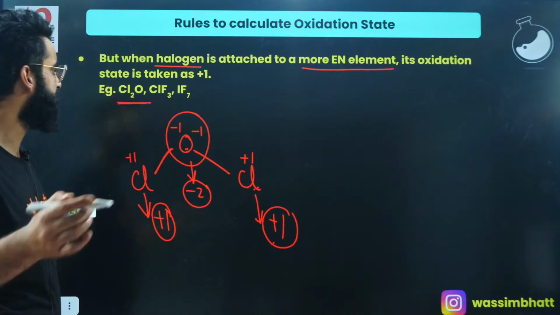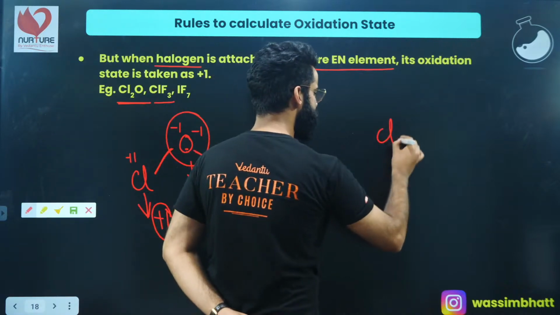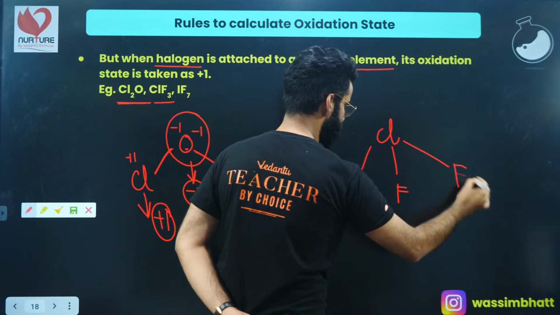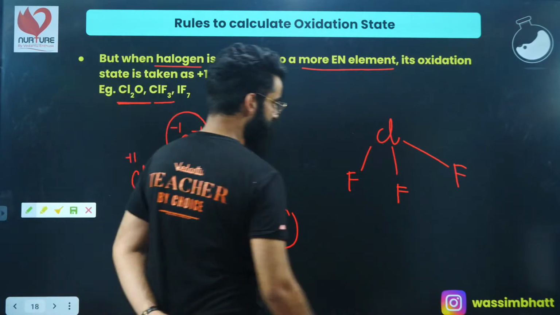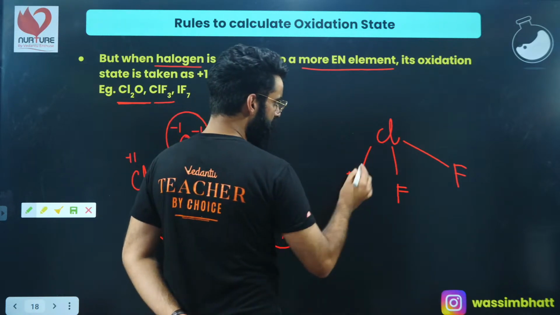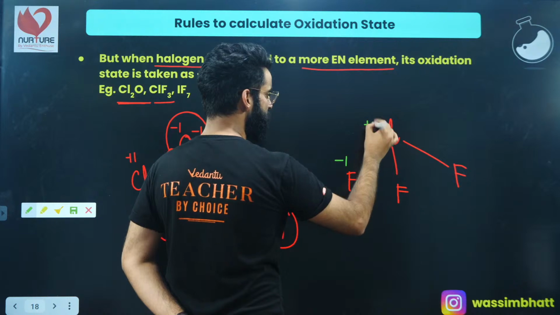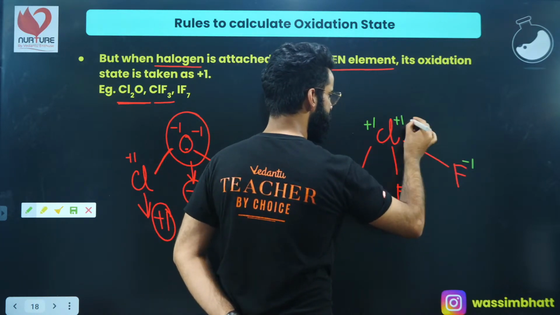Okay. Similarly, let me take a few more cases. Let's talk about ClF3. This is the rough structure of ClF3. Now guys, understand. First thing, fluorine being more electronegative than chlorine, fluorine will show -1 and chlorine will show +1.